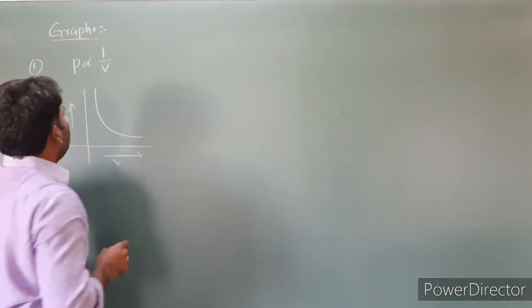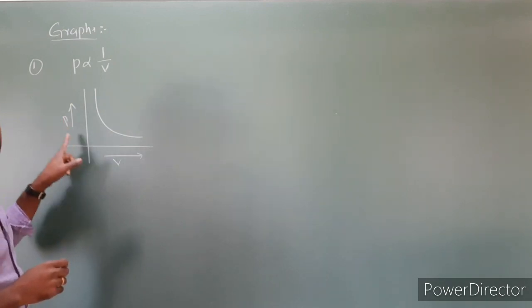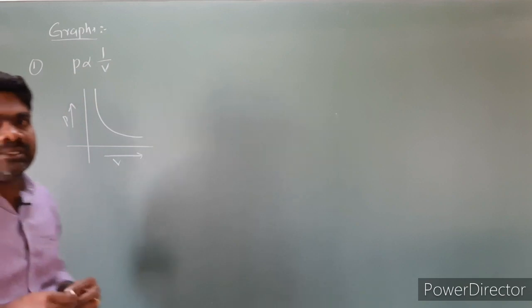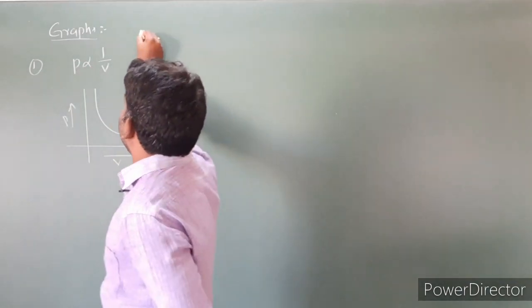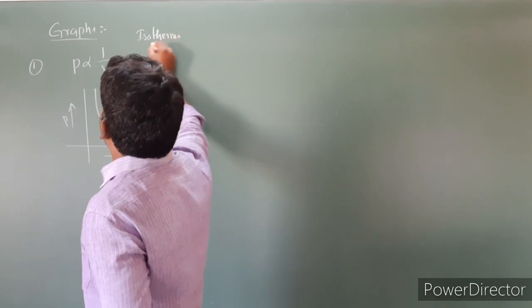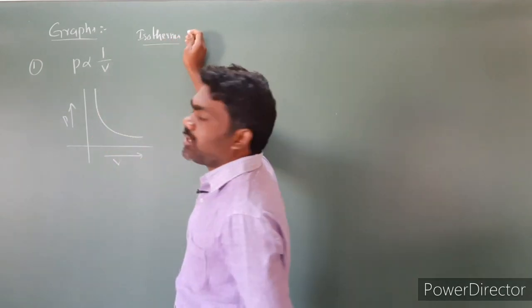And one more important one is the graph drawn between pressure and volume at a constant temperature. These graphs are called isotherms, at a constant temperature.